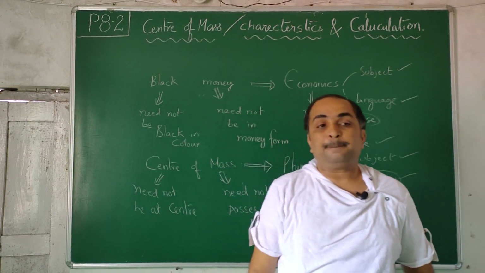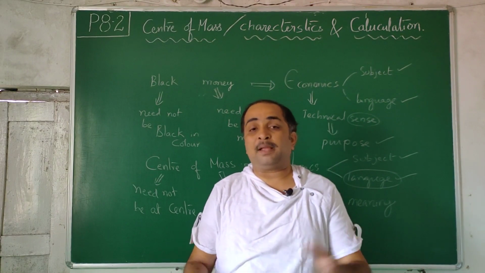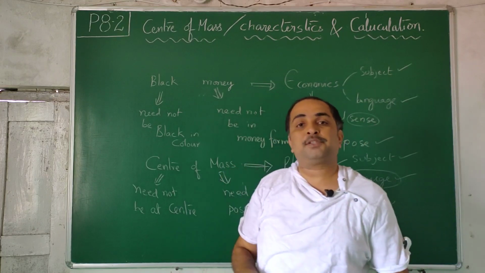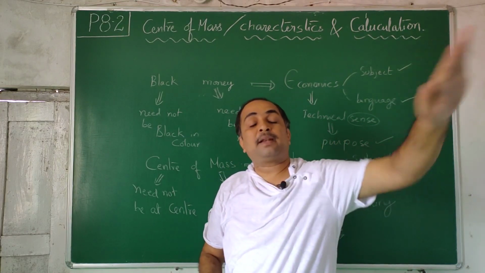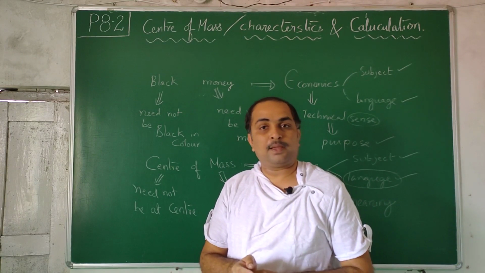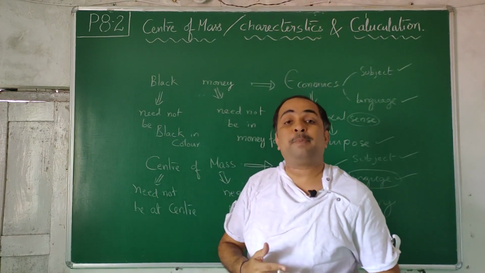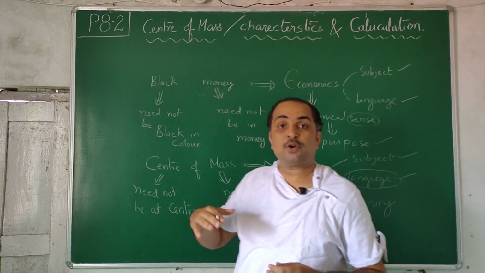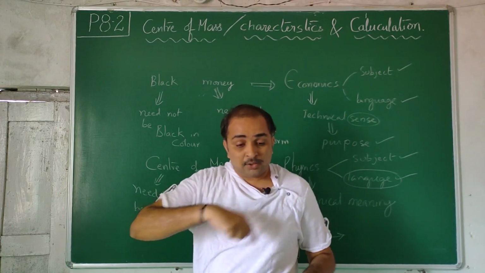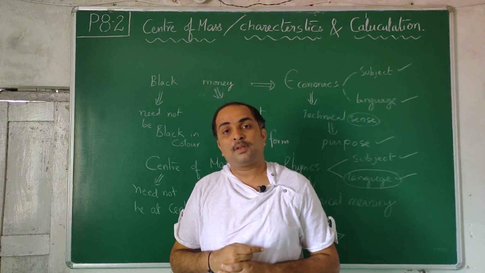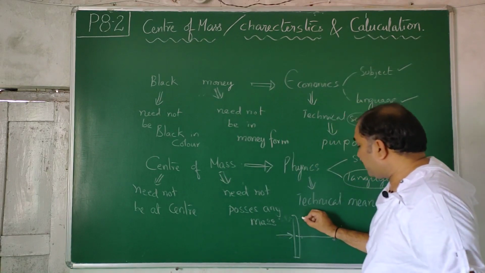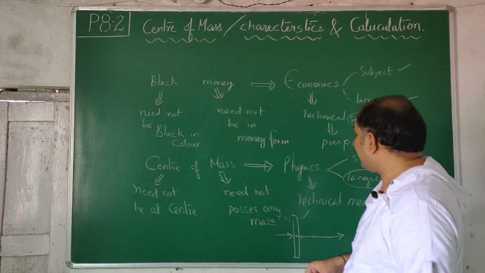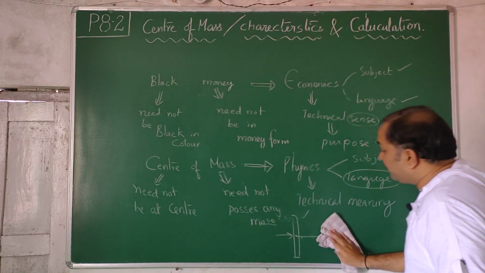So for any object, it can be a book, a bench, a chair, a tube light, a fan, whatever it may be, if the line of action of force passes through its center of mass, that object will translate without rotation. And if the line of action of force does not pass through its CM, center of mass, which we are going to define and calculate, and it has some perpendicular distance, the object will translate and rotate. So whether an object is going to translate or rotate, we decide depending on whether the line of action of force passes through CM or not. That is the importance of the word center of mass.